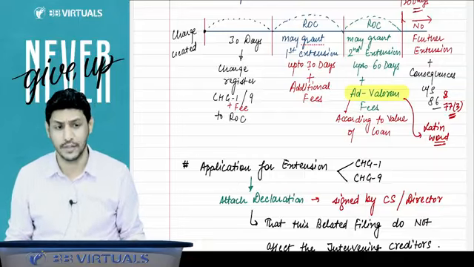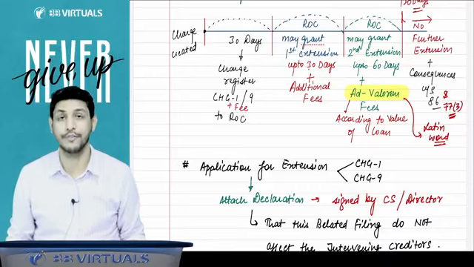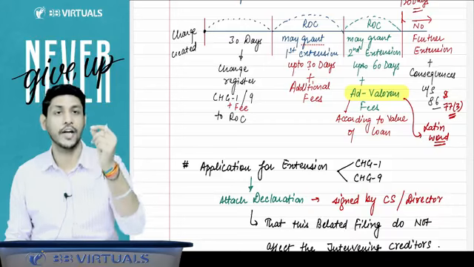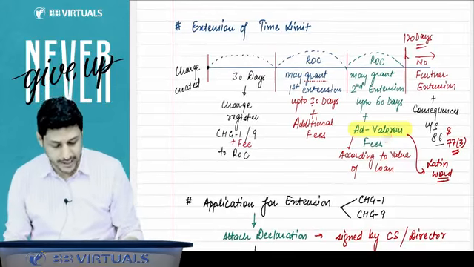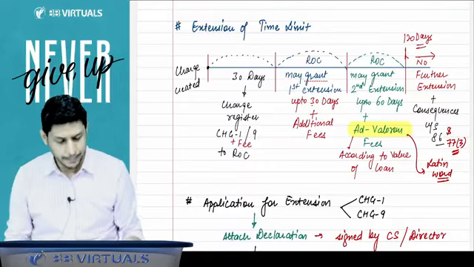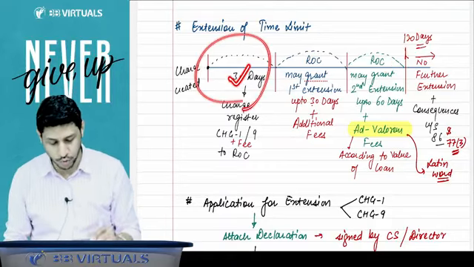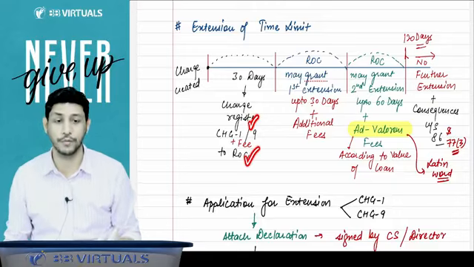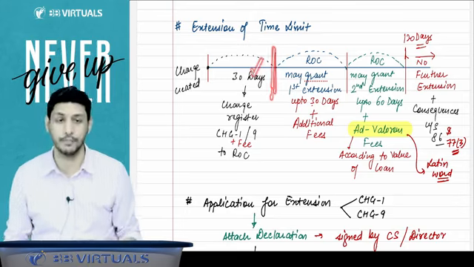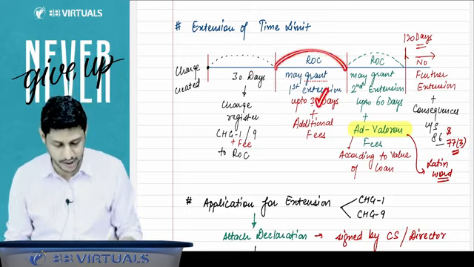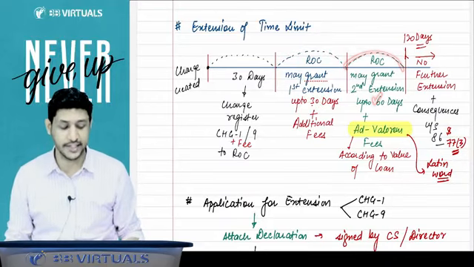Sir, what is ad valorem fees? Ad valorem is a Latin phrase which in English means according to the value of the loan. According to that value of loan, a fee will be applicable to you. You have to pay that ad valorem fees and you can get that charge registered. But sir, suppose these 120 days are over. Original 30 days were given to you. You have to get that charge registered along with the fees. But if you are not filing any form for registration, then you can get the first extension for up to 30 days. Then you can get the second extension up to 60 days.